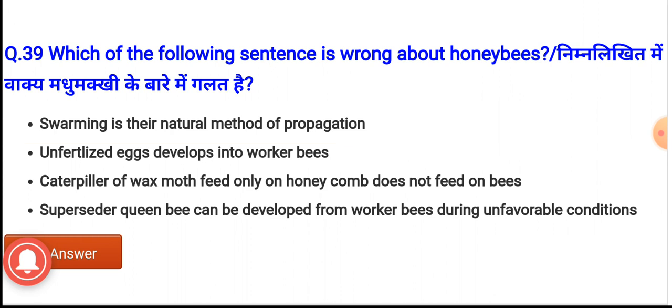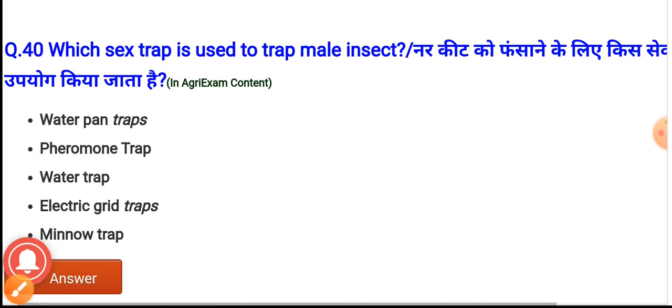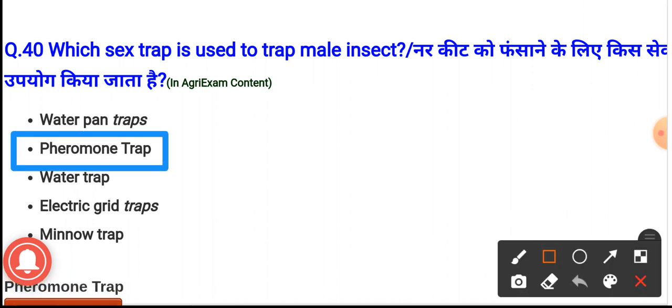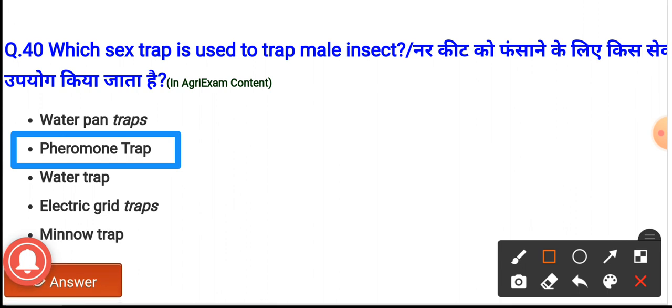Next question 40. Which sex trap is used to trap the male insects? The options are water pan traps, pheromone traps, water trap, electric grid traps, minimow trap. And option B is the correct answer. Pheromone trap is the sex trap which is used to trap the male insects.